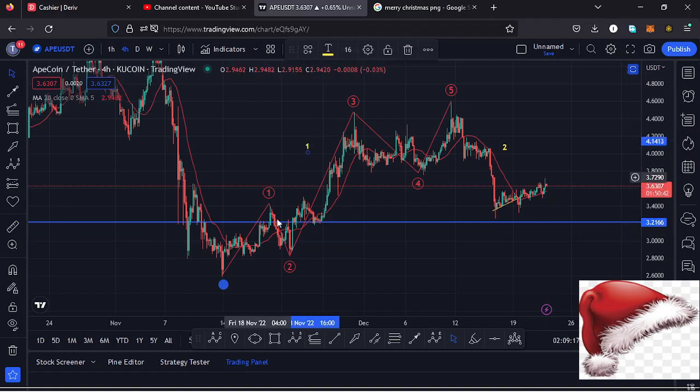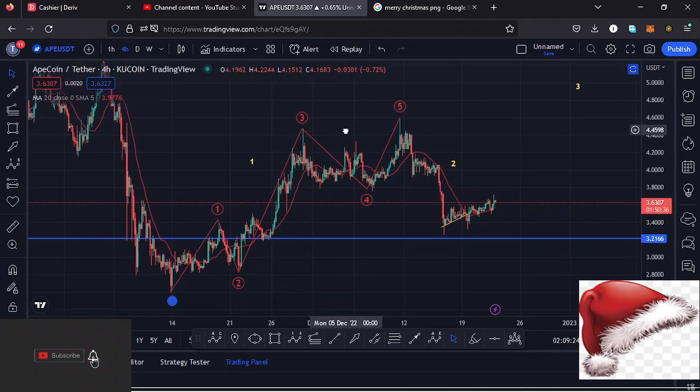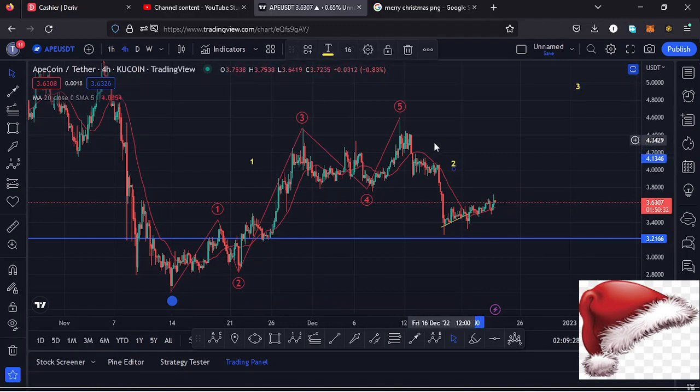That is assuming this is a fractal wave to the upside within the formation of a higher Elliot wave count 1 to the upside. And after seeing the formation of a higher Elliot wave count 1, whatever we expect next is a bit of a corrective structure in the formation of a higher Elliot wave count 2, which I think is in formation right here.